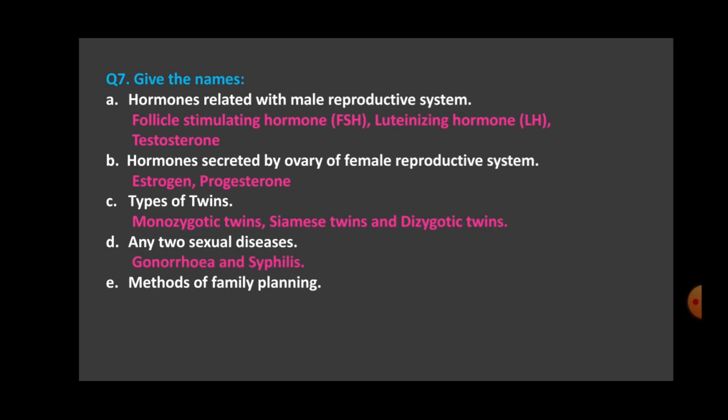Next is any 2 sexual diseases, right? It is gonorrhea and syphilis. These are the 2 sexual diseases. Then what are the different methods of family planning? It can be copper T, it can be condoms, it can be oral contraceptive pills. Okay. So with this we finish with the question number 7.